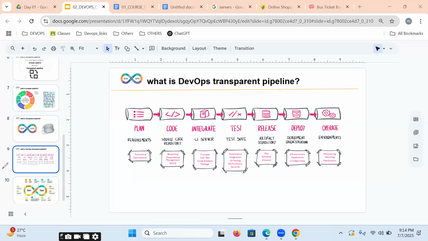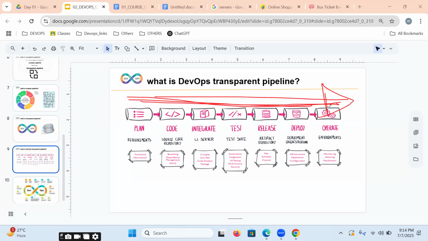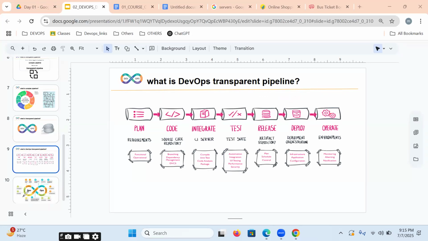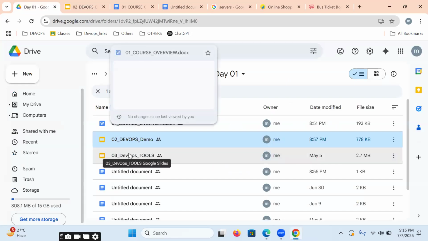Okay, we will discuss slowly. But how to implement this? How exactly can we implement this DevOps transparent pipeline? We understood what DevOps is and what a transparent pipeline is, but how exactly are we going to implement this using tools? Which tool types are we going to be learning?